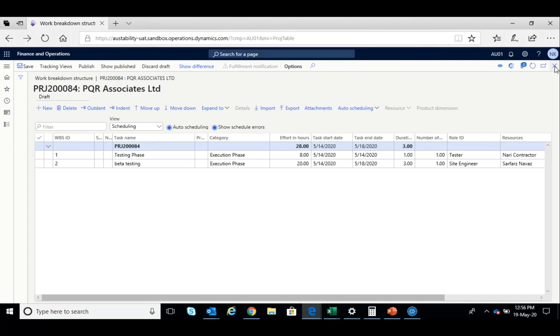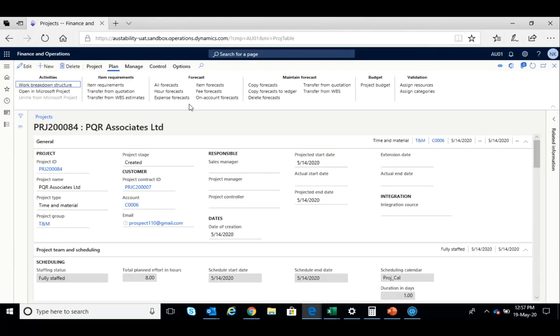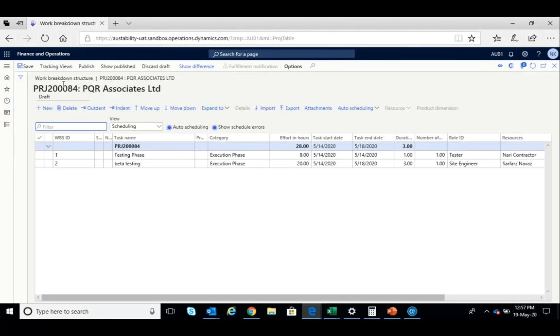Yeah, so this is the work breakdown structure, or what we call an estimation. You want to talk about this Microsoft Project from here? This entire WBS gets integrated with Microsoft Project. Yeah, that we can do, but we will take it up with Karthikeyan separately. Now we will show one quick WBS. This is the process of estimation. So he is adding a new line.